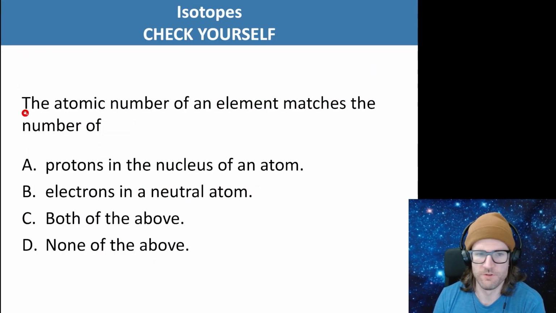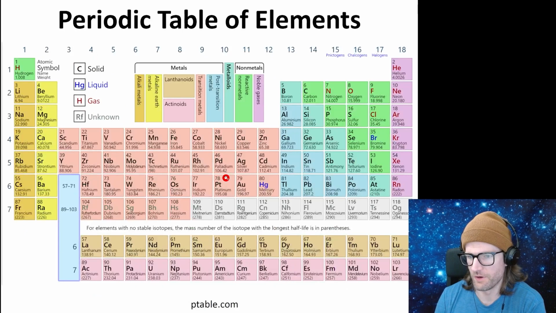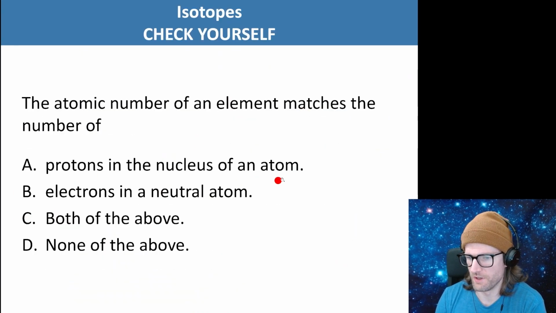Okay, let's do some questions. The atomic number of an element matches the number of protons in the nucleus. Because if we look at the periodic table, each element here has a proton number. So potassium is 19 protons. Silicon is 14 protons. We don't care how many neutrons. So protons. So A.